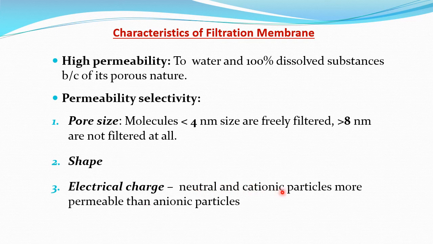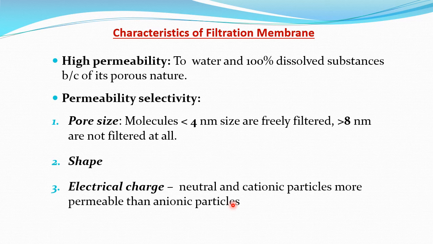So the neutral and the cationic particles are more permeable than the anionic particles. For example, with a similar molecular weight, any anionic particle will find it difficult to pass through the membrane, but with a similar molecular weight, any cationic particle can easily pass.